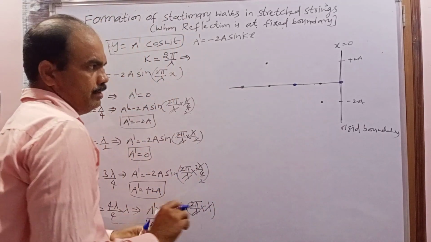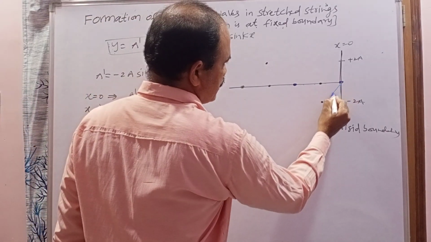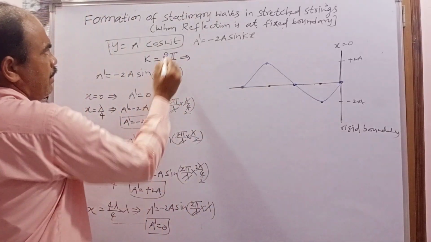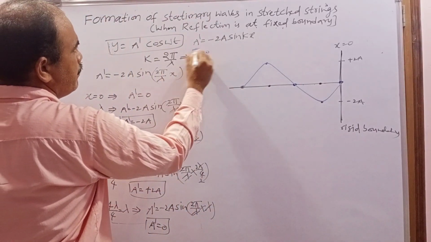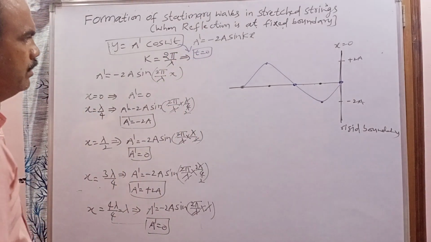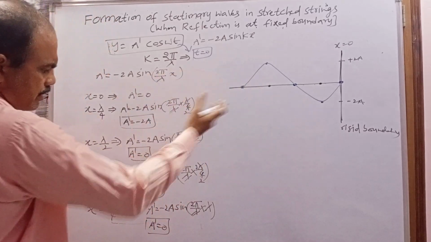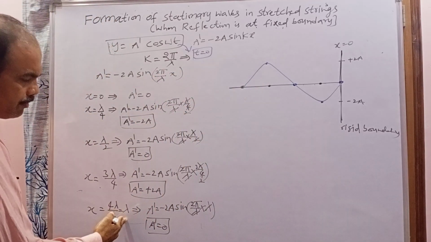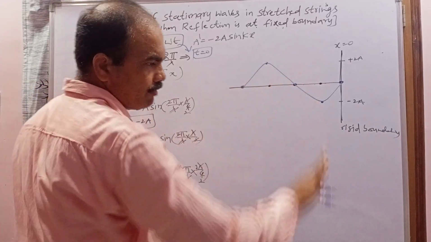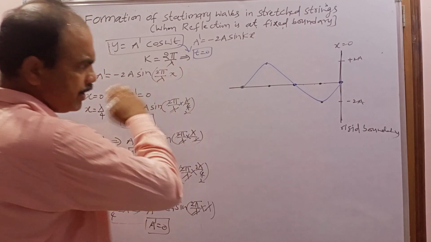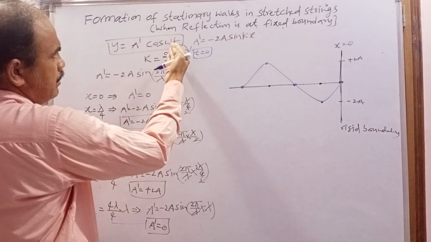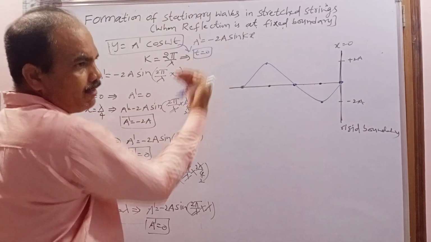So when I join these points, this is the position of the particles when time t equal to 0. Again you can check the different particle positions after lambda: 4 lambda by 4, 5 lambda by 4, 6 lambda by 4. But I am only taking up to one wavelength, so this position will repeat. This is the position of the particles when time t equal to 0, but this will change for every half cycle.